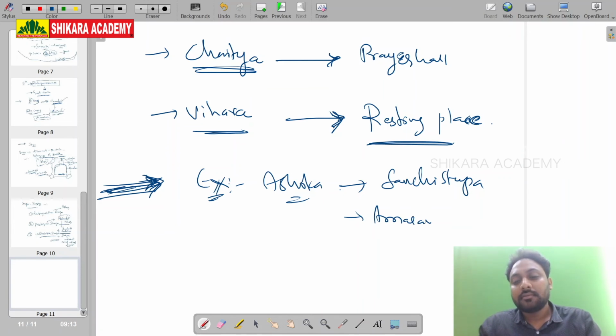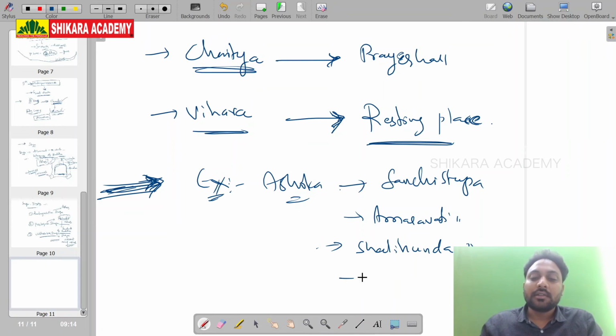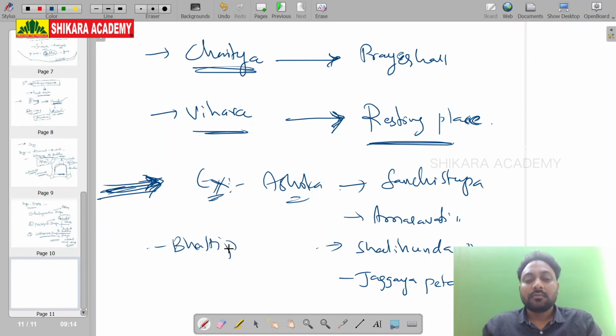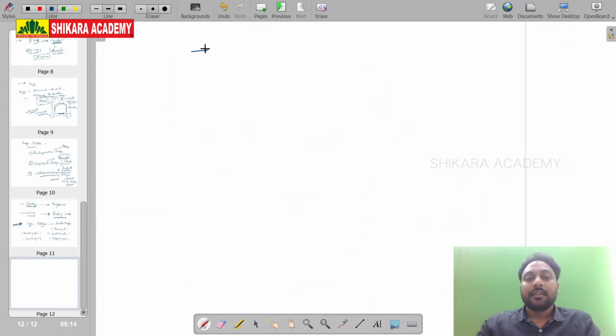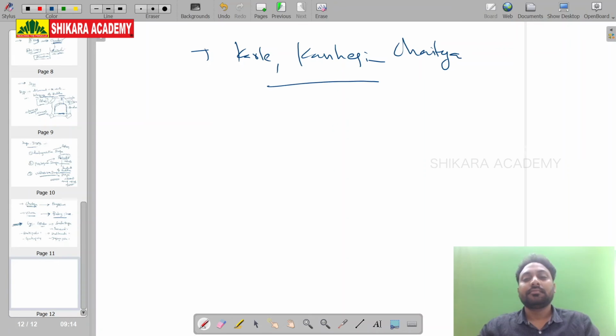Amravati Stupa, Shalihunda Stupa, Jaggayapeta, Battiprolu, Guntupalli Stupa. Karle and Kanheri Chaityas. These are also the great stupas, great Chaityas.